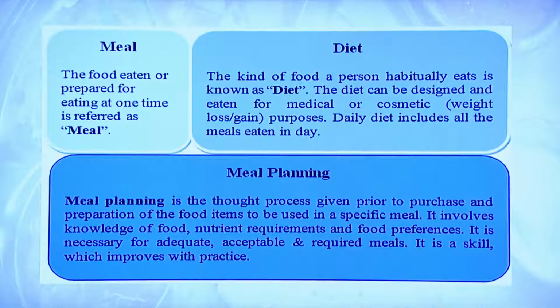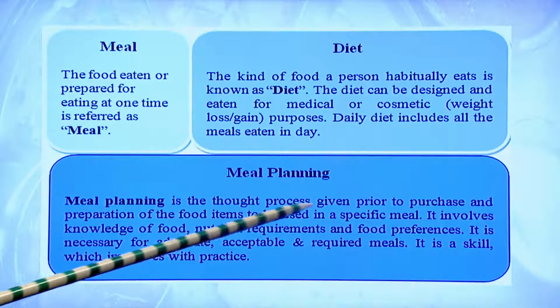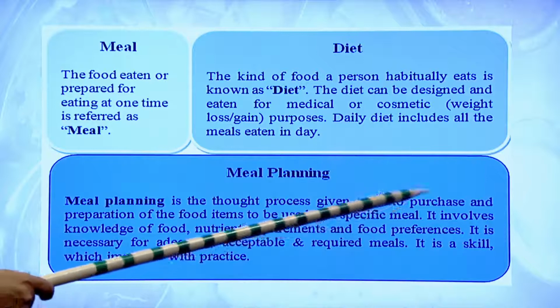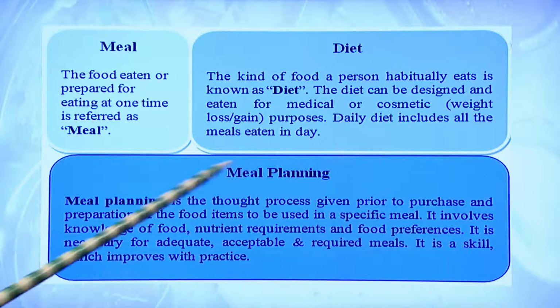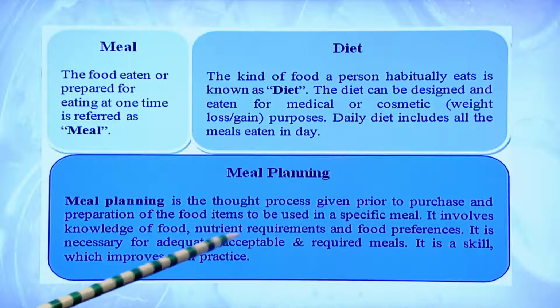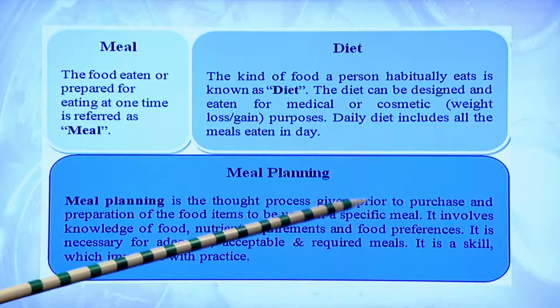So, now we will understand what is meal planning. Planning, you know it, is a thought process, it is not an action. So, when we use this word, meal planning is a thought process given prior to purchase and preparation of the food items to be used in a specific meal.